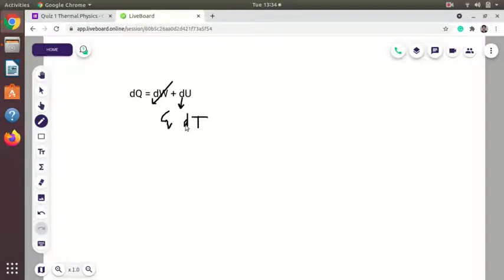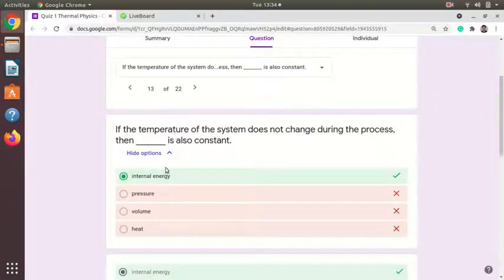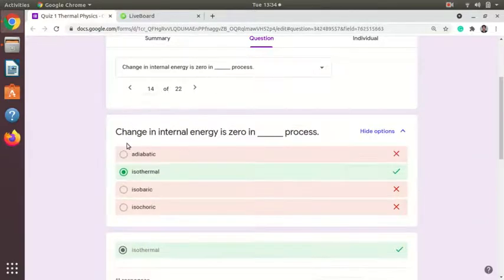If the process is isothermal, that means temperature is not changing, that means dT is equal to 0, and that means Cv into dT is 0, that is du, the change in internal energy, is 0. So internal energy will not change, it is constant. All other quantities may or may not change. The change in internal energy is 0 in an isothermal process, as we just discussed.